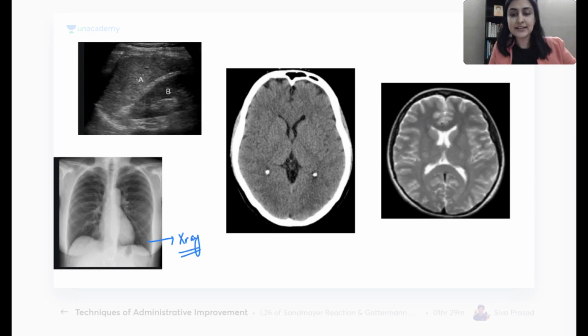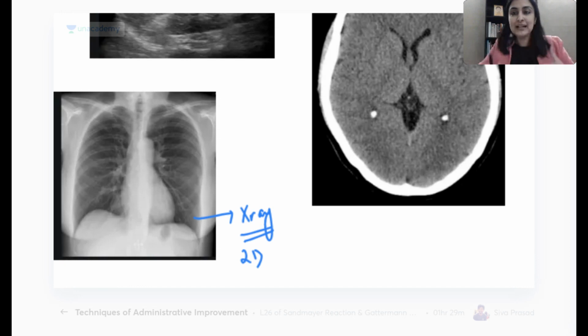One thing about X-ray, is it a 2D investigation or a 3D investigation? Do I take slices, or is it just one image that I will get? It's a 2D investigation, correct? It just gives me one solitary isolated image which combines everything on the way. So there will be a superimposition of everything. If I take a chest X-ray, my heart, my ribs, my scapulae, everything will be superimposed. Second thing, does it have radiation? Yes, it does. So X-ray has radiation and it's a 2D investigation.